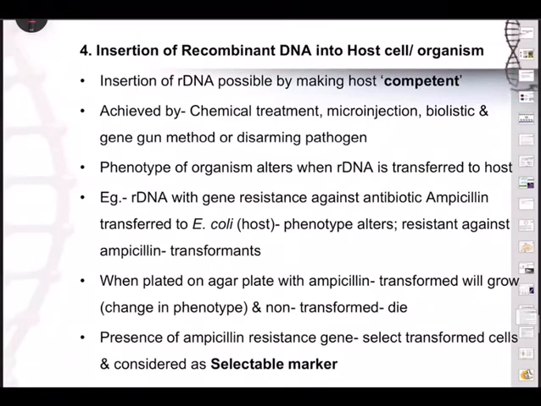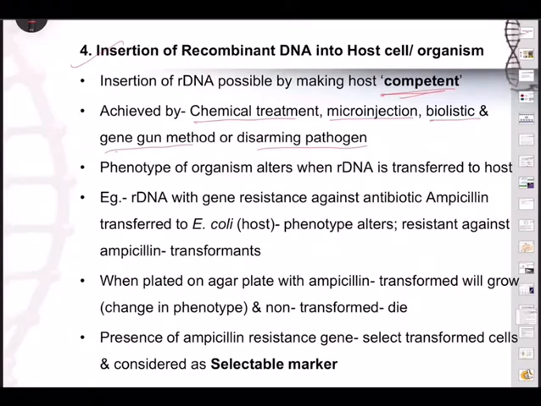And now we come to insertion of recombinant DNA into the host cell, and the host cell should be competent. Look at that, we should make the host cell competent. So insertion of our DNA is possible only by making the host competent. This is achieved by chemical treatment, micro injection, biolistic gun or gene gun, and disarming pathogen. These are all the things we must do so that the host becomes competent.